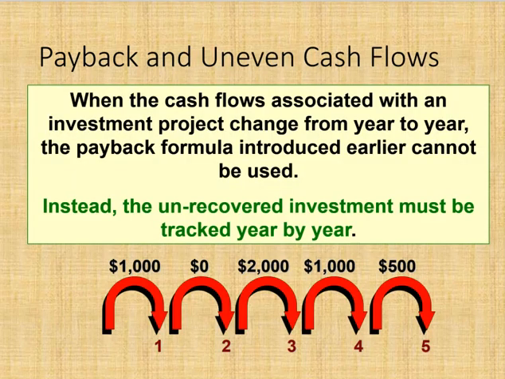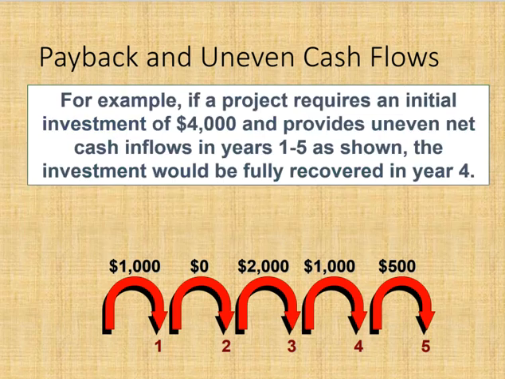Now, when the cash flows associated with an investment project change from year to year, the payback formula that we just talked about doesn't work. Instead, you have to track it year by year. So in this particular case, you have to actually look at the inflows from each and every year. So let's say a project requires an initial cash investment of $4,000. At what point does the company recoup their $4,000? Well, you'll see here it's right after year 4, because 1,000 plus 2,000 plus 1,000, then they will recoup and then start to make money after the 4th year.